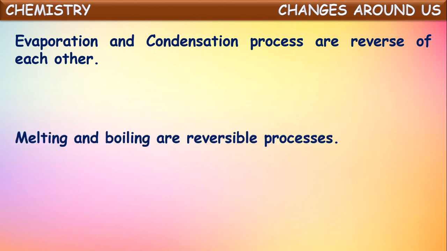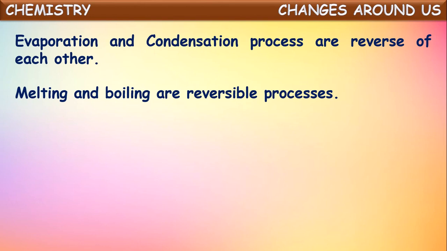Okay. And one more, melting and boiling are reversible processes. What is melting here? Conversion of a solid into liquid by heating. That liquid can be further heated to convert into gaseous form. That process is called boiling. So boiling can be reversed again. In the boiling process, a liquid is changed into gaseous form on heating. That gaseous form of the liquid can be converted back into liquid state by cooling. That process we call condensation.